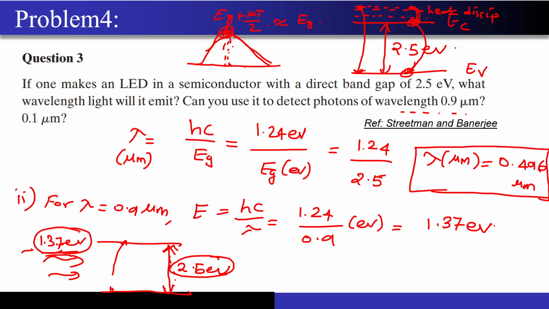Does this photon having an energy of 1.37 electron volts have the capability to excite an electron from the valence band to a conduction band inside a semiconductor whose band gap is 2.5 electron volts? Does this photon have the capability to excite the electron?